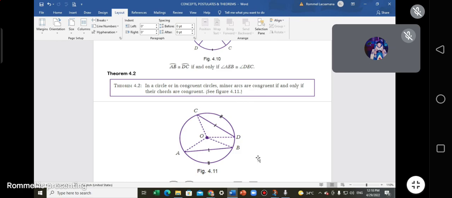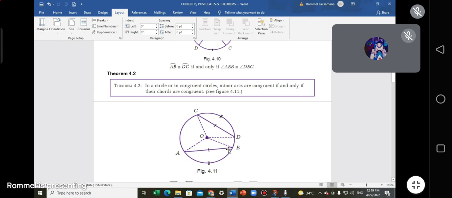Why? What's the definition of a chord? It is a line segment whose endpoints are on the circle. When you say on the circle, it is touching, no? Those endpoints are touching the circumference of the circle, no? This one, circumference. Point C is an endpoint. Point D is an endpoint, no? This is a line segment that is a chord. This is a chord also, no? Chord CD and chord AB are chords, okay?